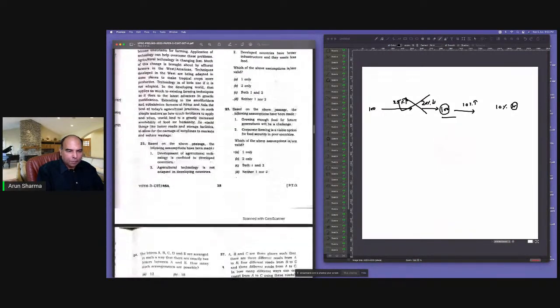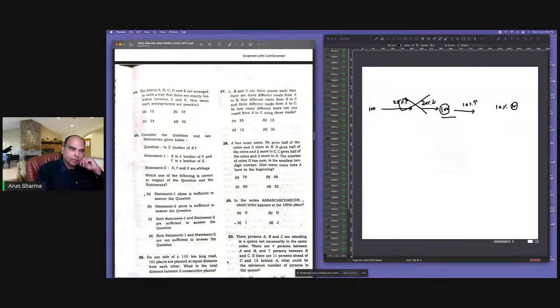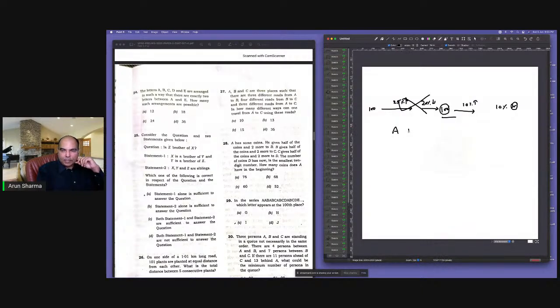So we are skipping a few questions here. 24. The letters A, B, C, D, again a permutation combination question. Permutation combination has been a favorite of UPSC right from the early 2000s, so they are going back to it now. The letters A, B, C, D, E are arranged in such a way that there are exactly two letters between A and E. How many such possible arrangements are there?